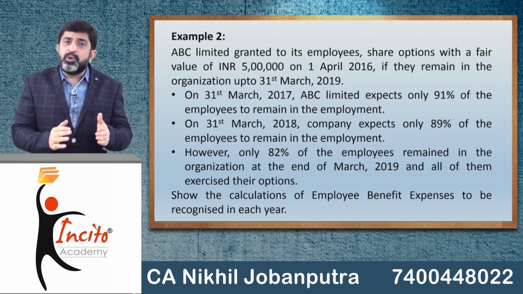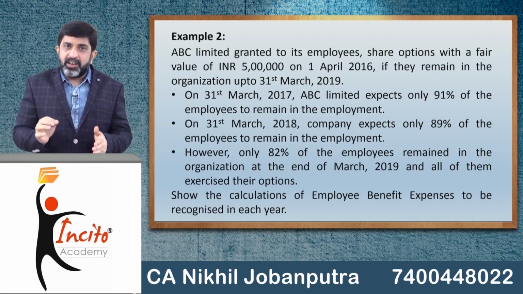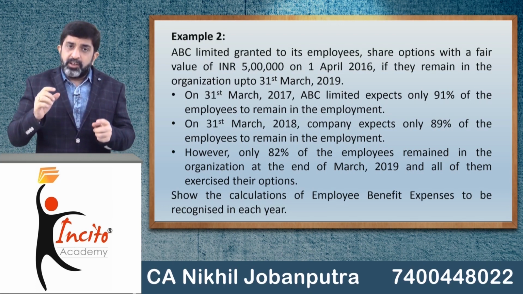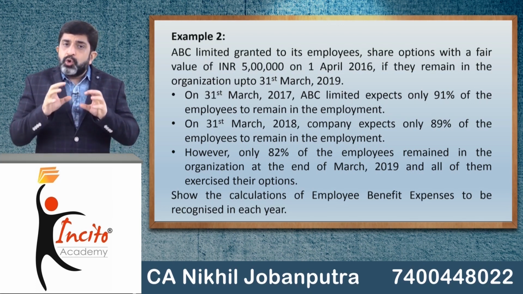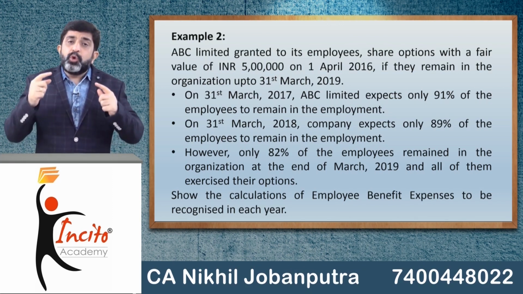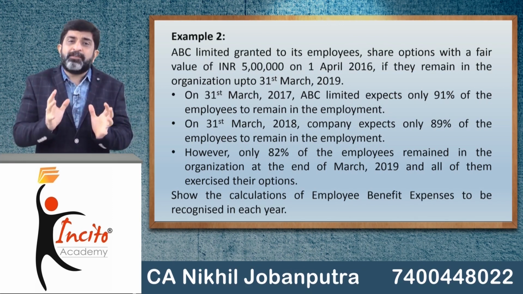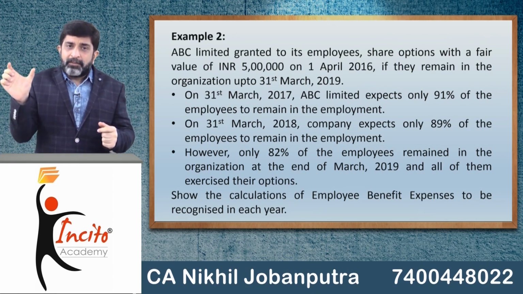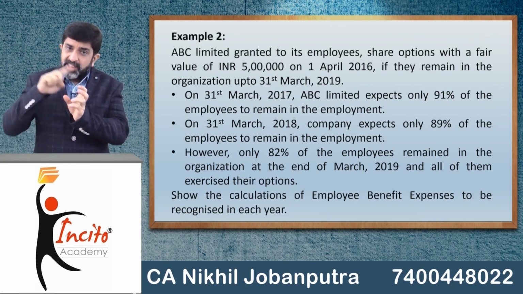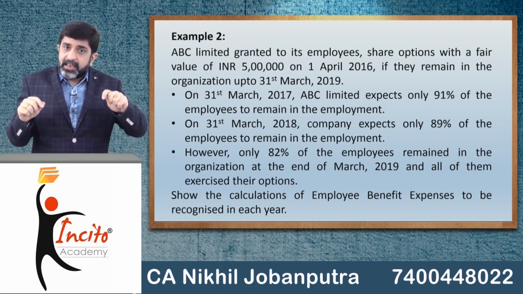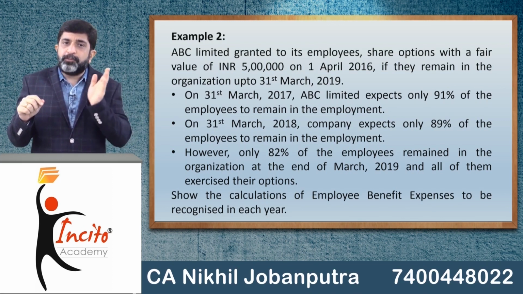However, by the time you come to the second year end, the estimate gets revised to 89%. So now what has to be done? You will not make individual calculation for second year. You will rather make a cumulative calculation for 2-year period, and that would be rupees 5 lakh into 89%, the revised estimate. But now the ratio that you apply will be 2/3 because 2 years have passed out of 3.